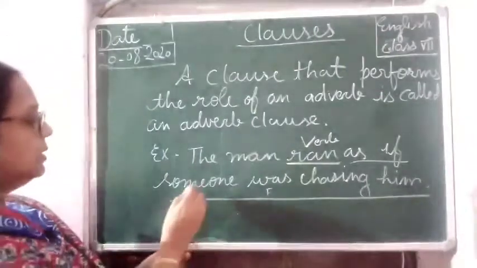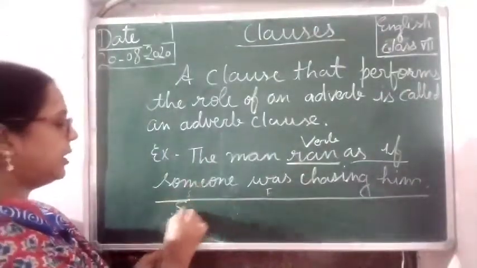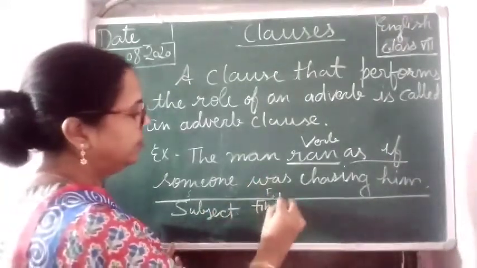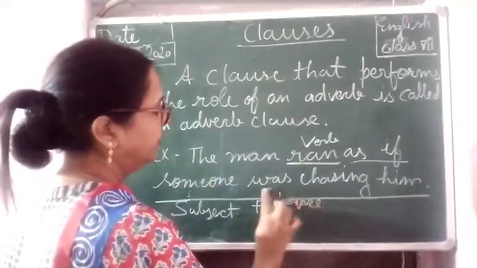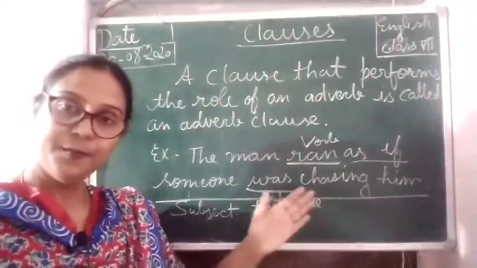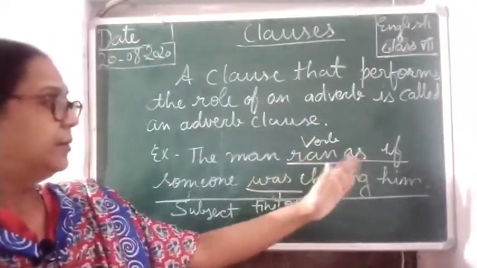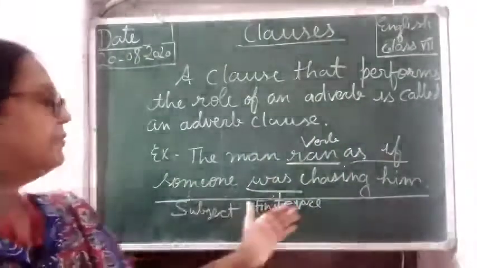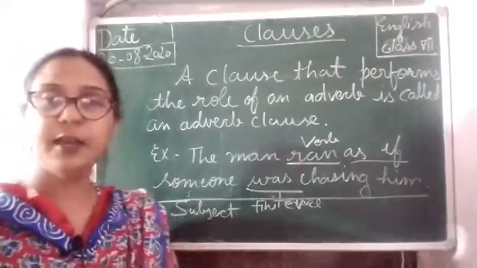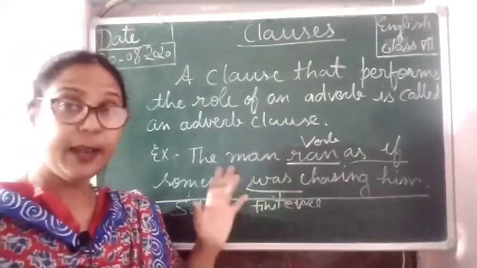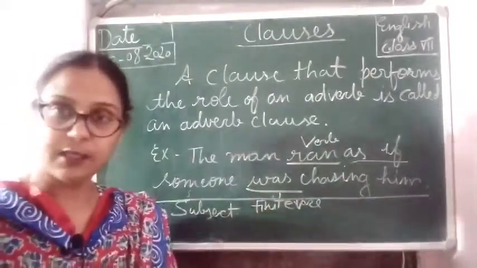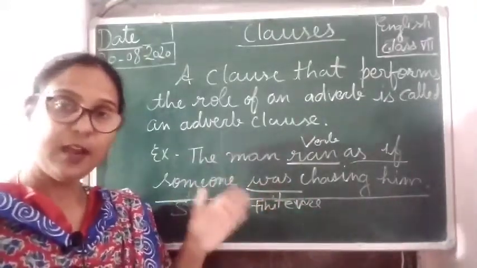Here someone is the subject, and was is a finite verb. So this clause is playing the role of an adverb in the sentence. So this is called an adverb clause.